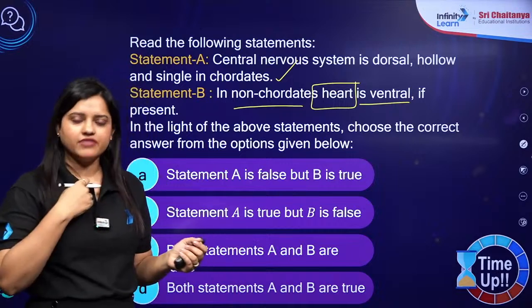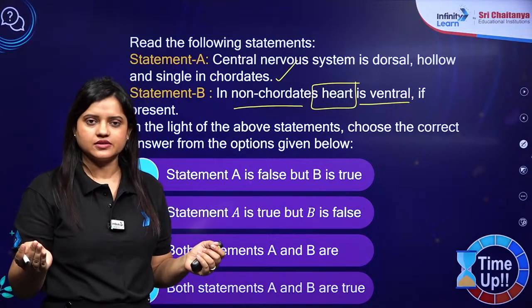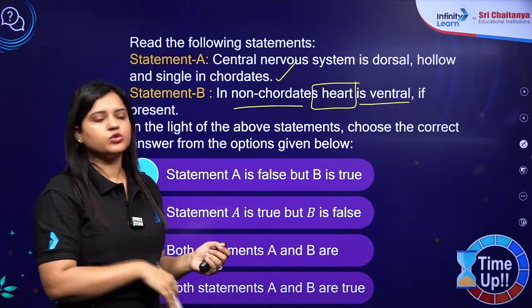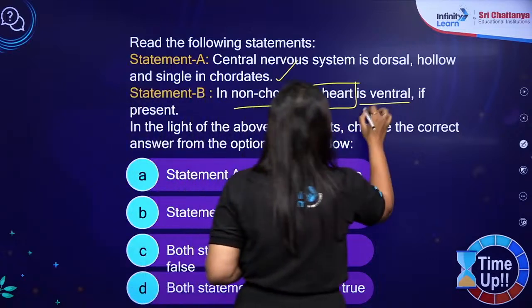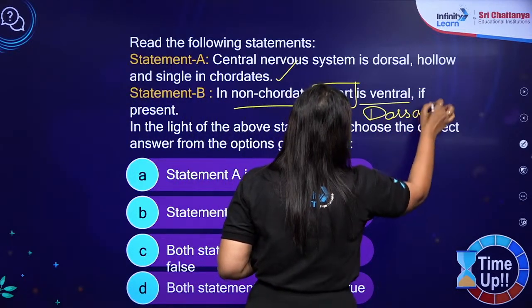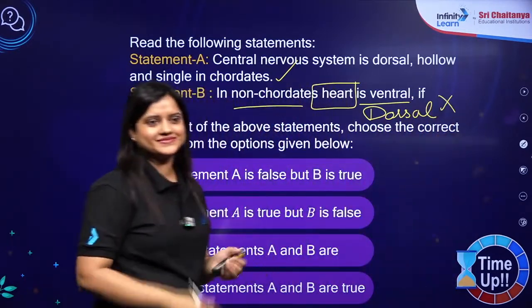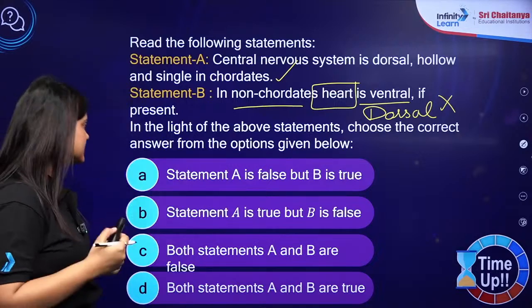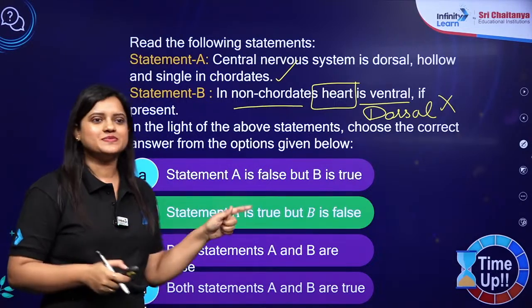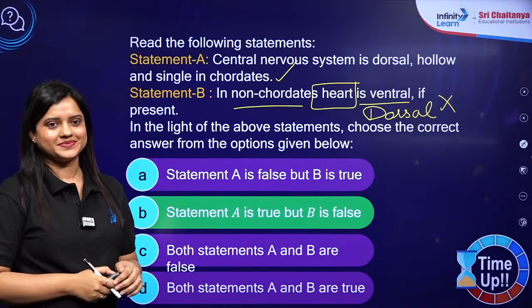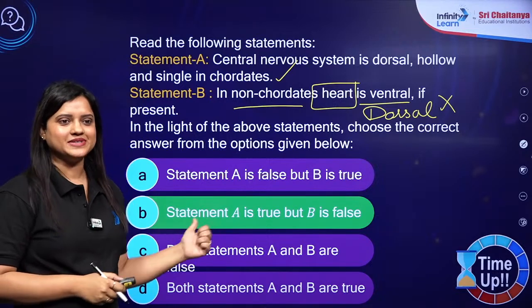In chordata, we have heart ventral. So it is opposite in non-chordata. उनमें dorsal होता है. So this is wrong. So assertion is true, reason is false, answer is B. Okay, so answer is B.